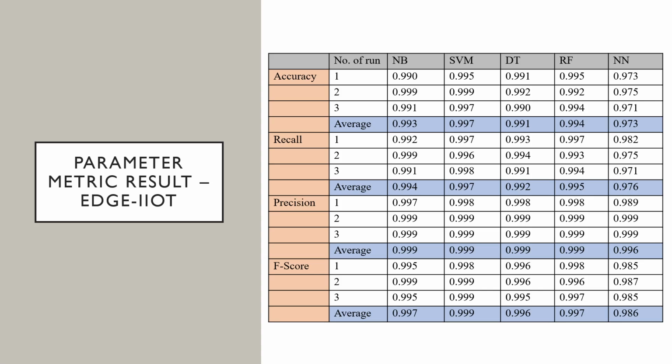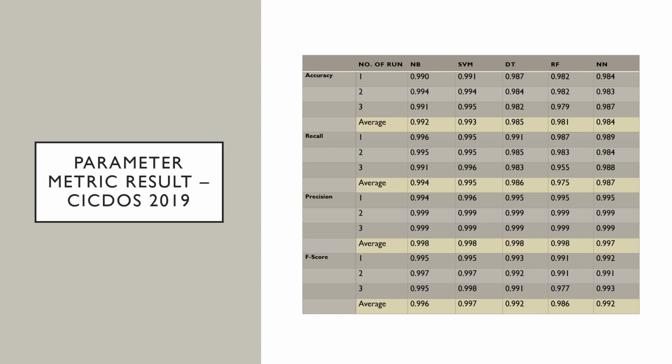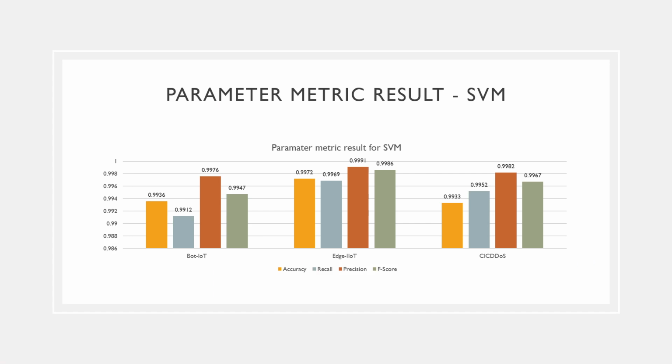Here also we can see that SVM has the highest accuracy, recall, precision, and F-score value. And lastly for the CIC DDoS, same with the other datasets, we can see that SVM has the highest accuracy, recall, precision, and F-score average value. So this is the parametric result of SVM. We conclude that SVM is the best machine learning algorithm to use for detecting UDP flood attack.